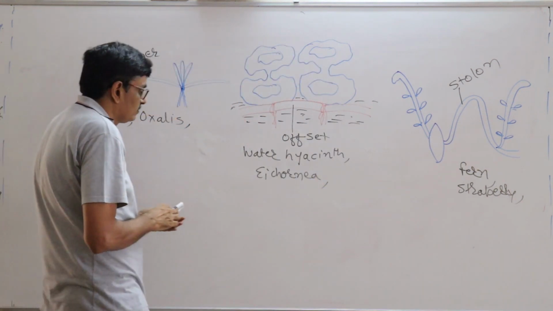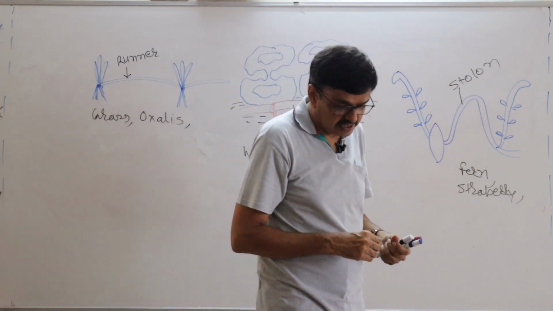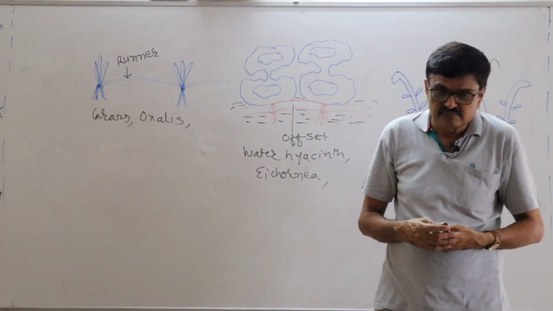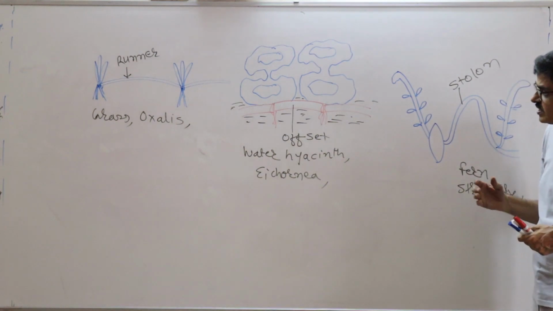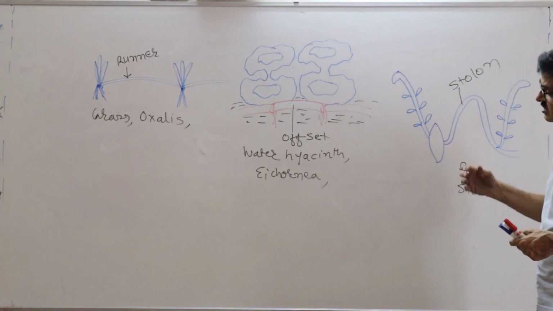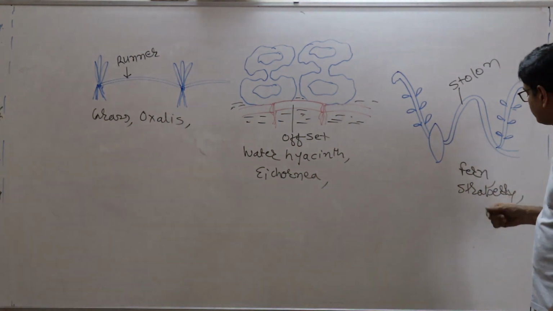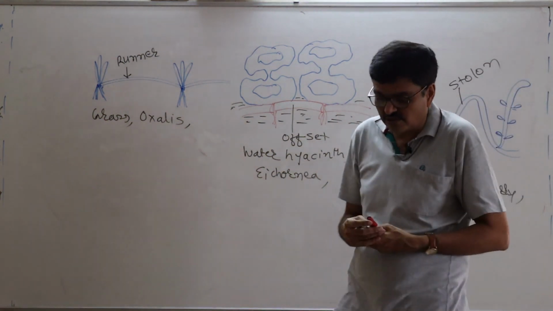So these all are the examples of vegetative propagules. Okay, grass, oxalis, runner; offset, water hyacinth, Eichhornia crassipes; ferns, strawberry, stolon.